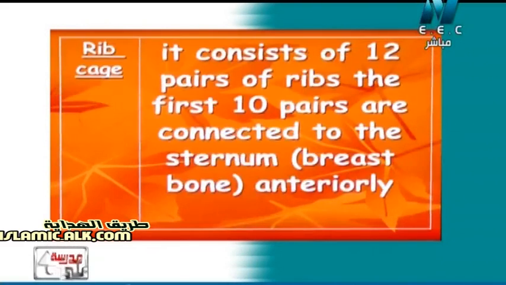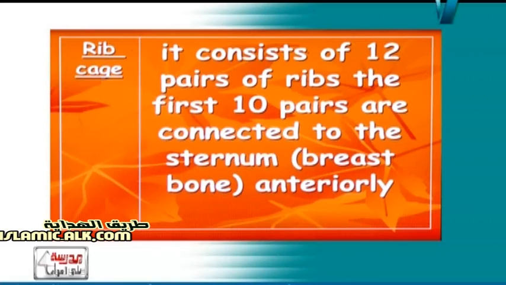So now, what about the rib cage? القفص الصدري أو rib cage. It consists of 12 pairs of ribs. Please note the number. ناخد بالنا كويس قوي من الرقم. هو في 12 زوج من الضلوع. 12 pairs of ribs. يبقى معنى كده إن في 24 ribs، يعني 24 ضلع. So again, it consists of 12 pairs of ribs.